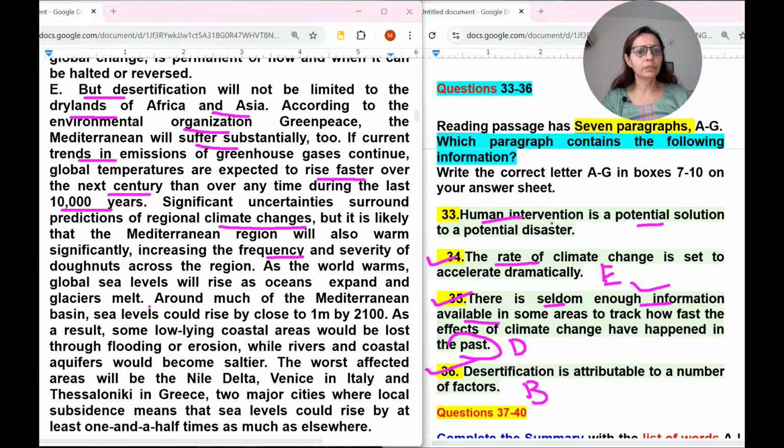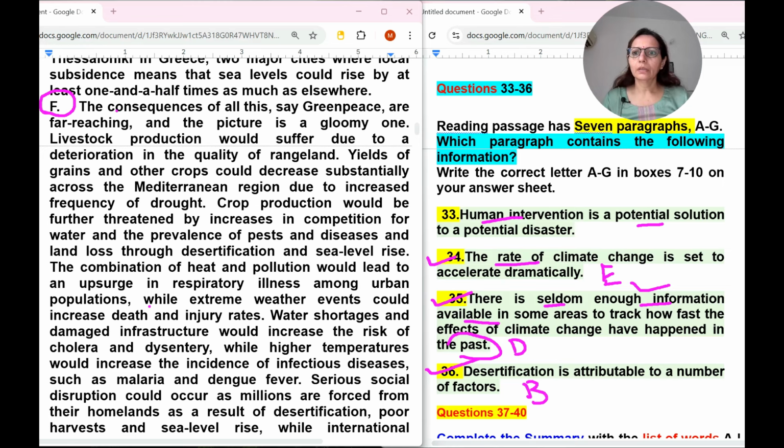Now 33 number, human intervention. So one paragraph is left. No, paragraphs are many. F also, yeah, this is the fifth paragraph and there are 7 paragraphs. So let's move to the next, F number paragraph. The consequences of all this, says Greenpeace, are far reaching, and the picture now, we are looking for human intervention, and I am sure this will be the last paragraph, because in the last paragraph they always talk about futuristic kind of thing.